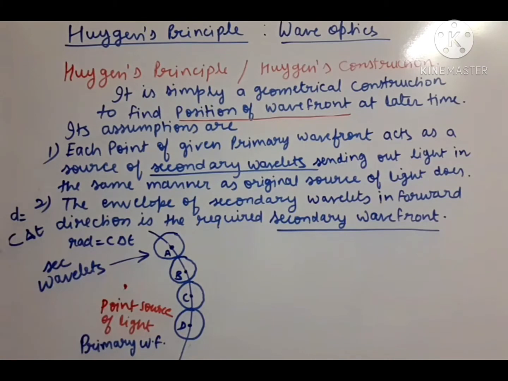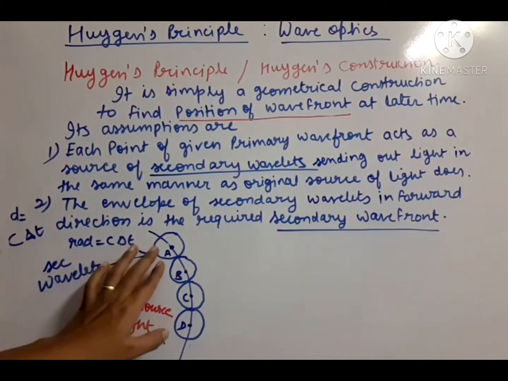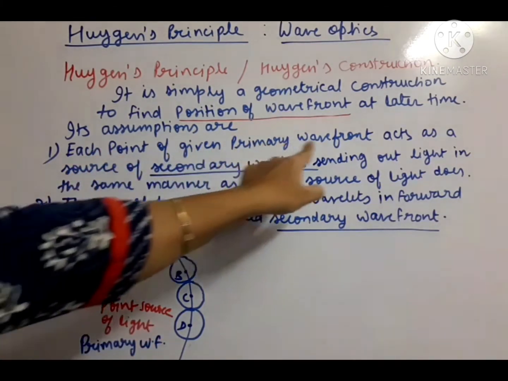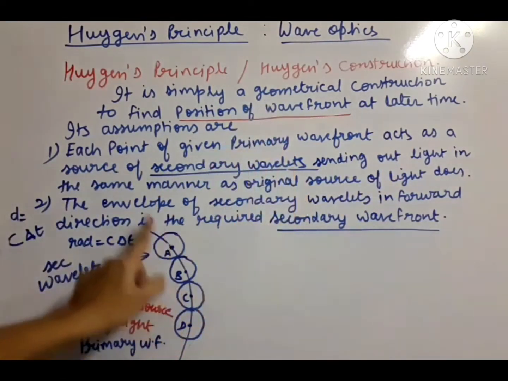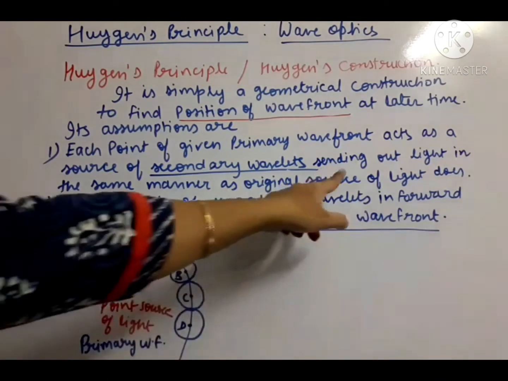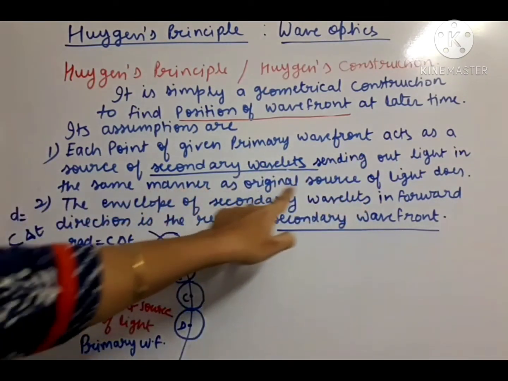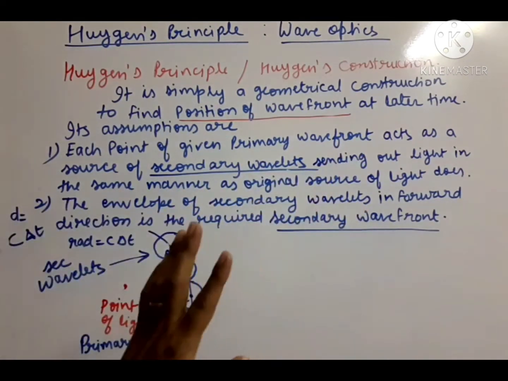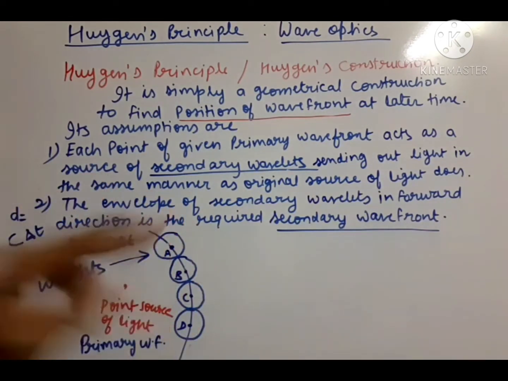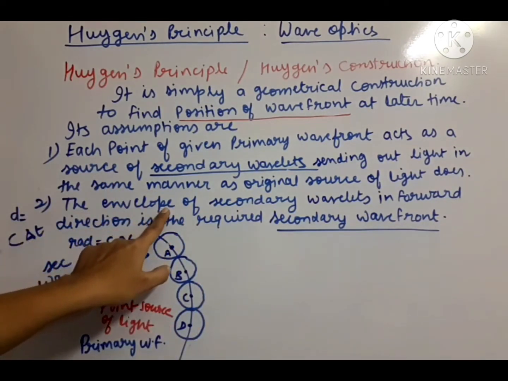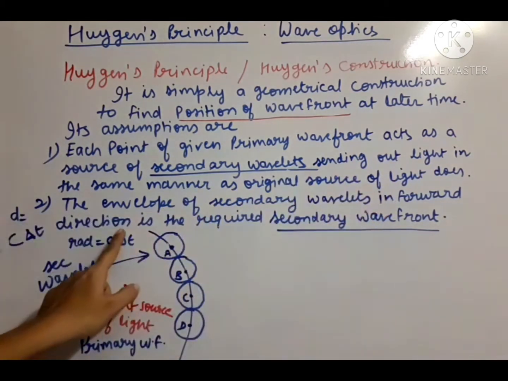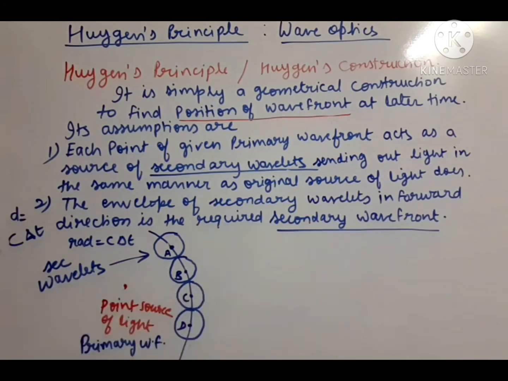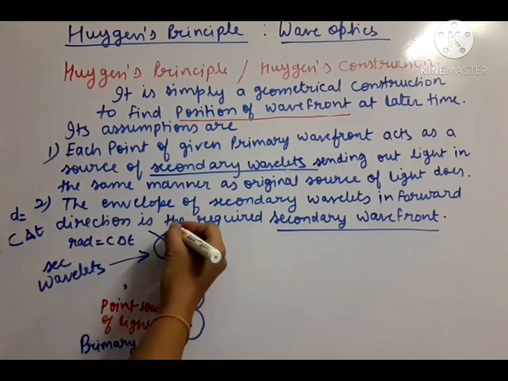Okay. So what was our statement? Each point of the given primary wavefront acts as a source of secondary wavelets. So secondary wavelets we have drawn. These are sending out light in the same manner as the original source of light does. After that, what is the second step? The envelope of secondary wavelets in the forward direction is the required secondary wavefront. So the next step is we have to draw the envelope.